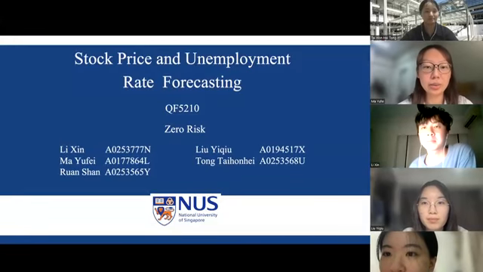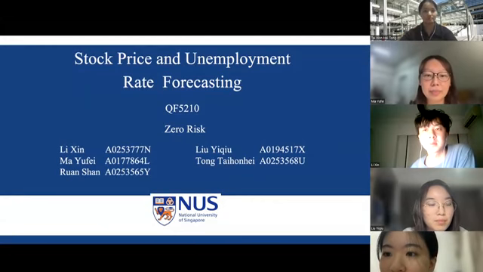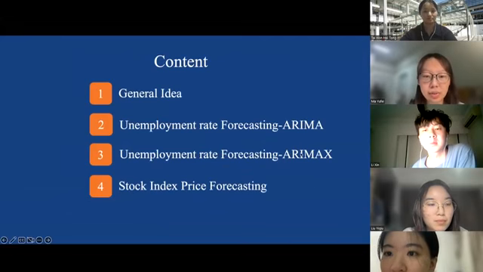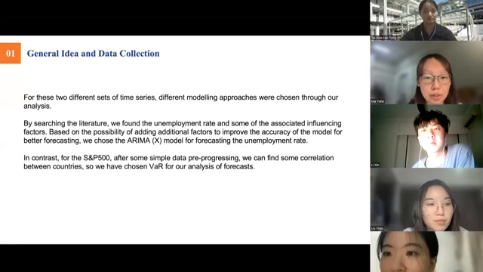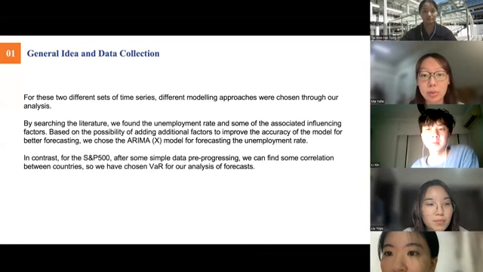We are Group Zero Risk, and our presentation is the forecasting of unemployment rate and stock price. First, I will introduce our general idea, then my teammates will go through each model and discuss the results. Different modeling approaches were chosen through our analysis. As there are many other factors that may influence the unemployment rate, we choose ARIMA and ARIMAX models. In contrast, for the stock price, we choose VAR as there exists correlation between countries.